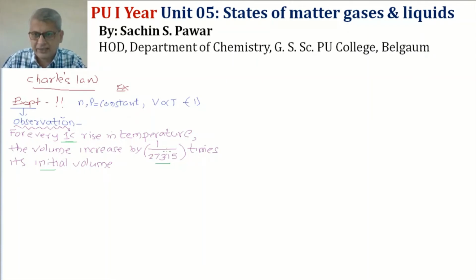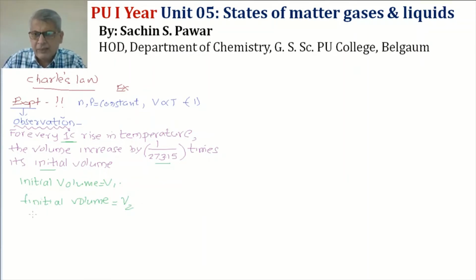To understand this, let's say I have initial volume as V1, and I'll say final volume as V2. So initial volume is V1.